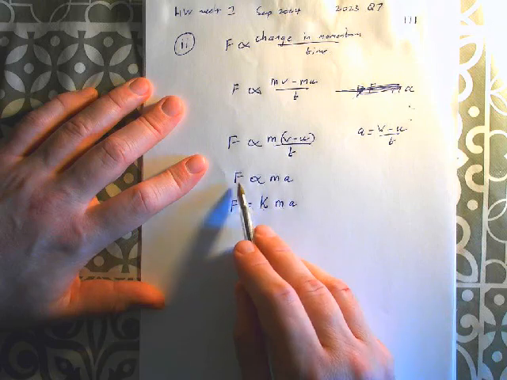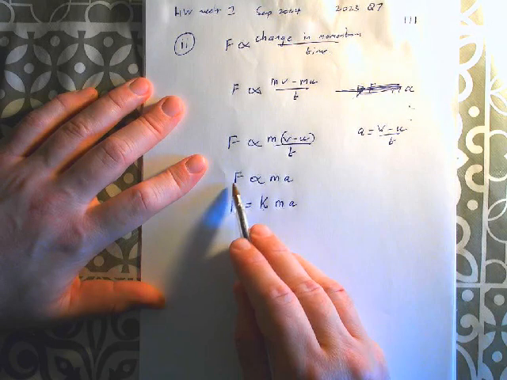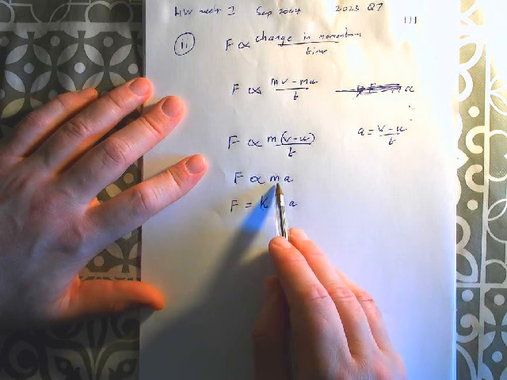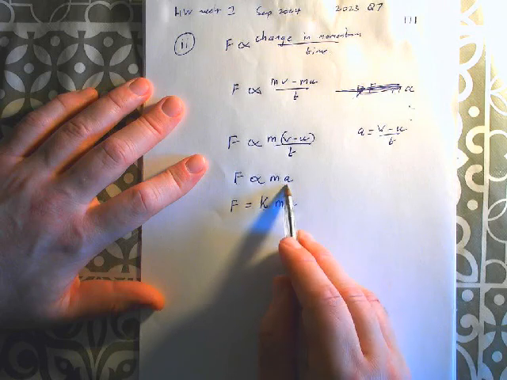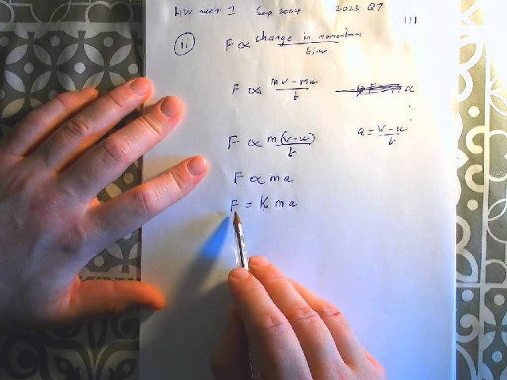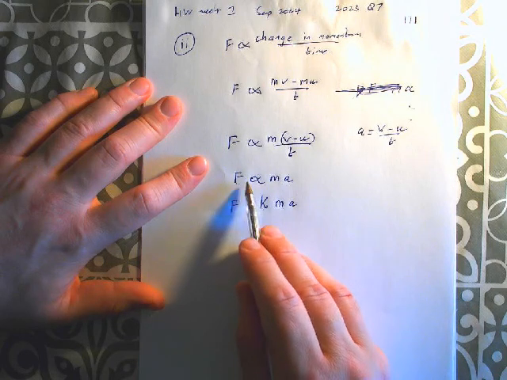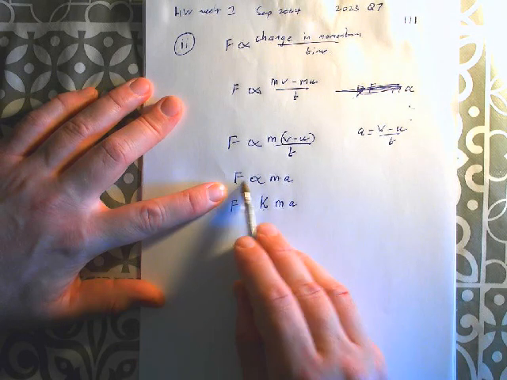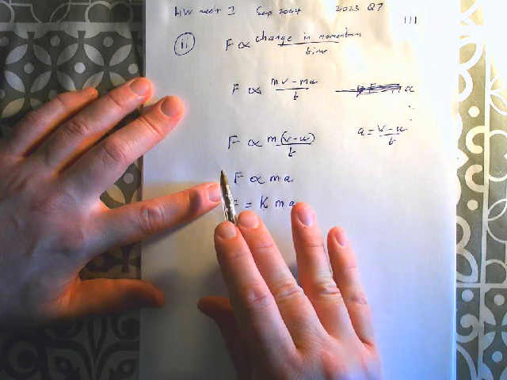But this just states the strength of the relationship. So force is proportional to ma just means that if you increase the force, you increase the mass times acceleration. So if this doubles, this doubles. If this halves, this halves. We're just looking for, sorry, beg your pardon, I was a bit presumptuous there. It just means that the increase is related.